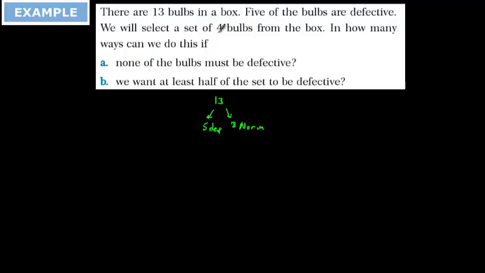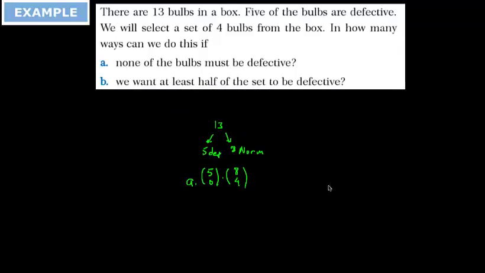So bulbs are identical, the colors are not mentioned here, or they don't have different colors. That's why we are going to select with combination. And if it says none of the bulbs must be defective, we are going to select 4 bulbs, and none of the bulbs must be defective means from 5 we are going to select only 0, and from 8 we are going to select 4 of them. This is the answer of the first part, A.